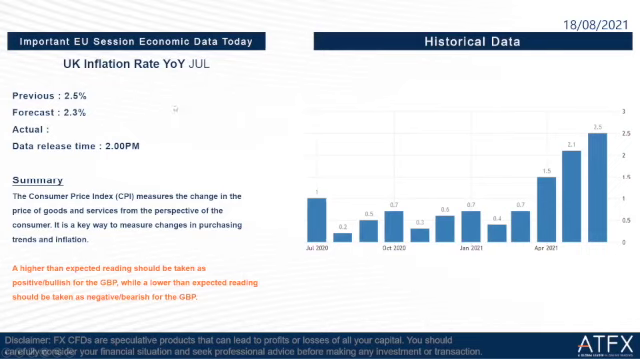Okay, so previous is 2.5%. The forecast is 2.3%. Data release time is at 2 o'clock later. So if higher than expected reading, it should be taken as positive or bullish for the GBP, while lower than expected reading should be taken as negative or bearish for the GBP.